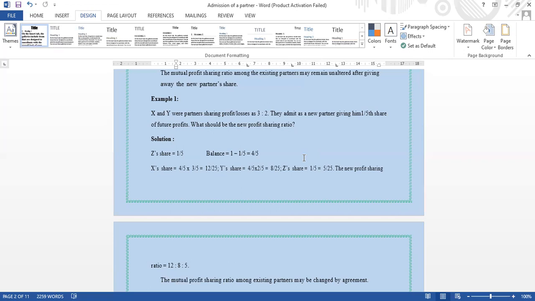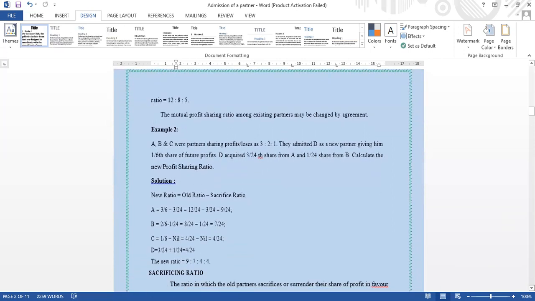Why? Because already X's share is 12 by 25, Y's share is 8 by 25, but Z's share is only 1 by 5. We should change the denominator, so we should multiply by 5. So you can get 5 by 25. So the new profit sharing ratio is 12 is to 8 is to 5. Okay. So the mutual profit sharing ratio among the existing partners may be changed by the agreement.